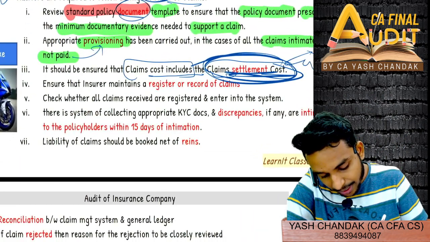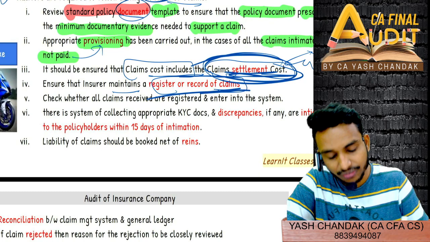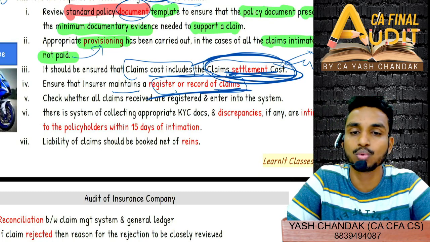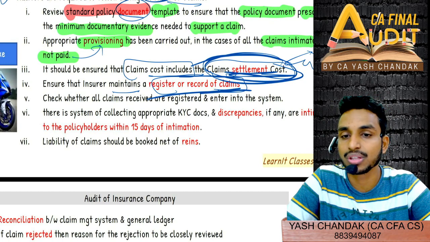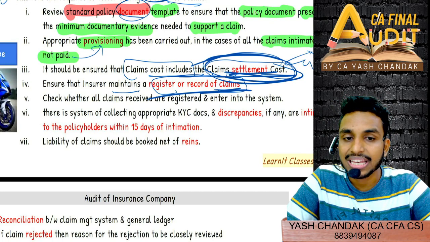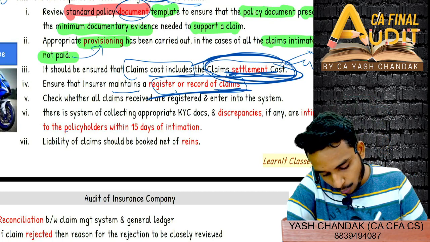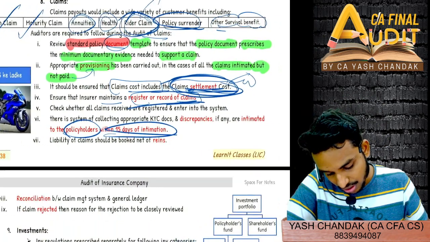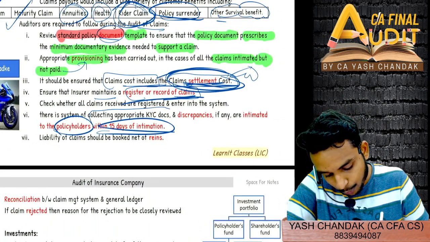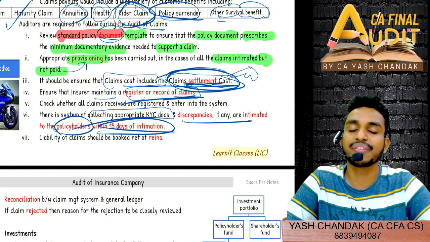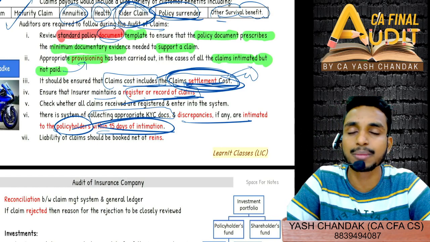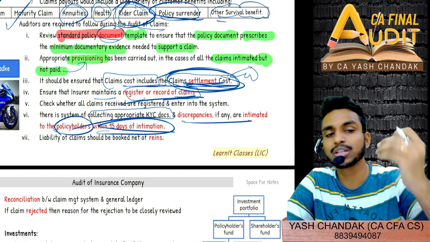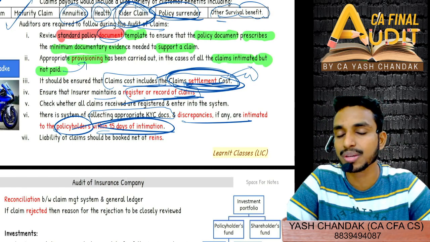Ensure that the insurer maintains a register or record of claims. So whatever register or record you keep, a claim record, claim register, all claims received are registered and entered into the system. Then for any discrepancy, you should communicate with the policyholder within 15 days of intimation. So there is a system of collecting appropriate KYC documents, and discrepancies if any are to be intimated to the policyholder. If the policyholder is not submitting proper KYC, you can send it back to the policyholder stating that these are the discrepancies, deficiencies.